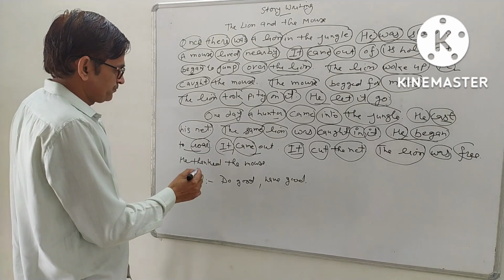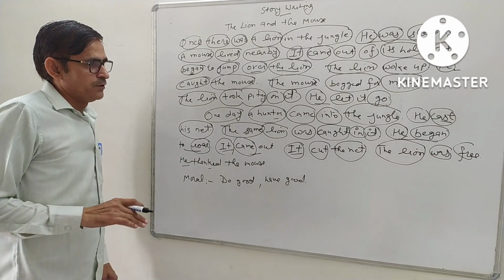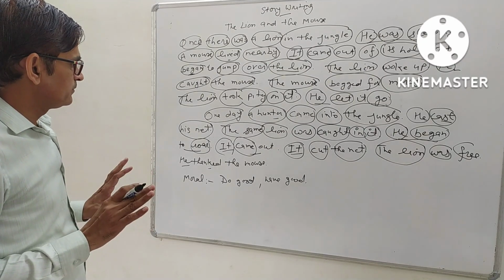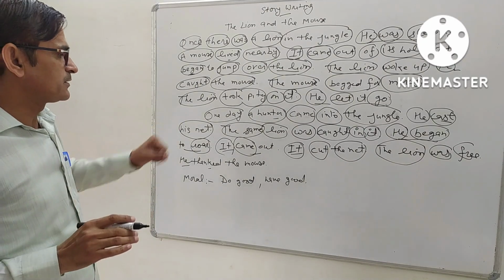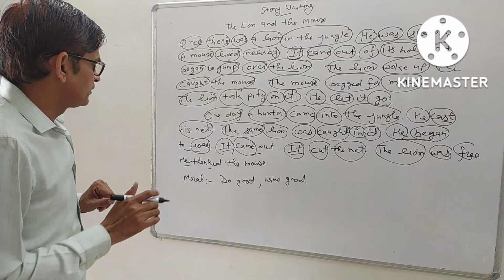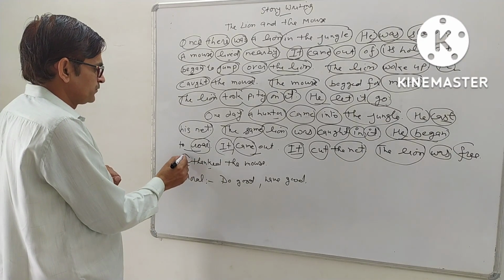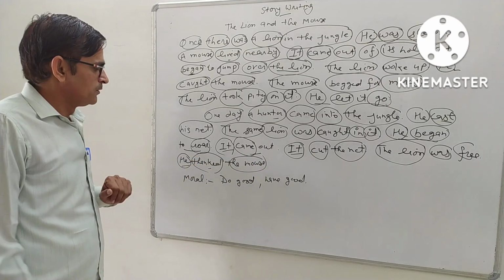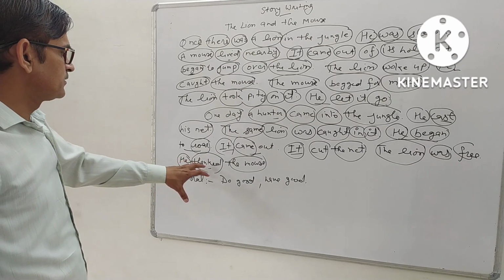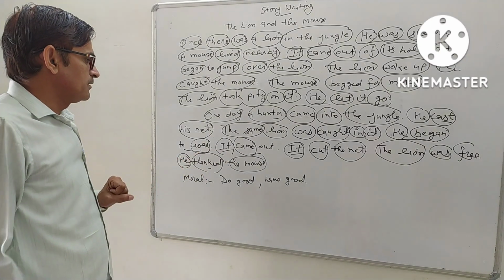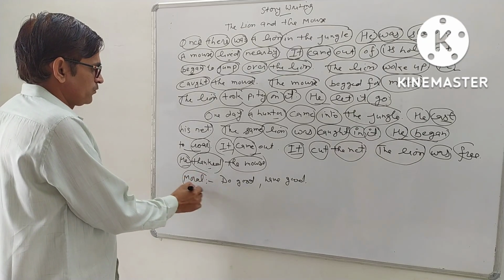He thanked the mouse. When somebody does some special work for someone else, that person gives him a thankful response. So that type of response was here. He thanked the mouse. He is the subject, thanked is second form, and the mouse is the object. It is present indefinite tense. He thanked the mouse.